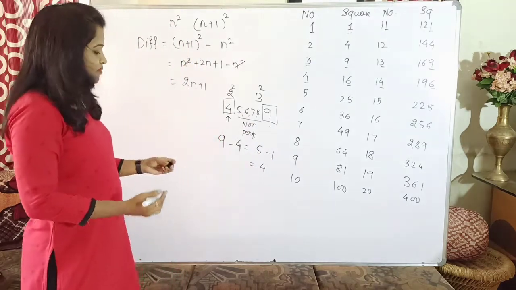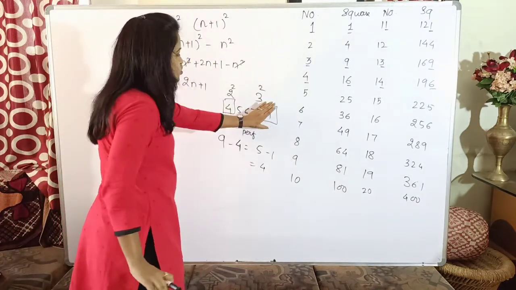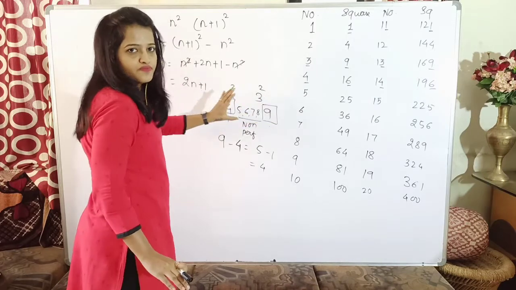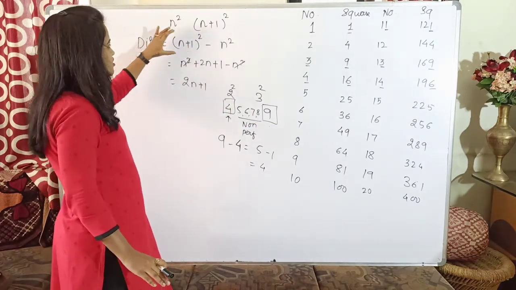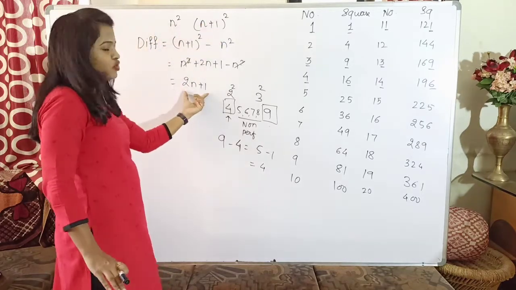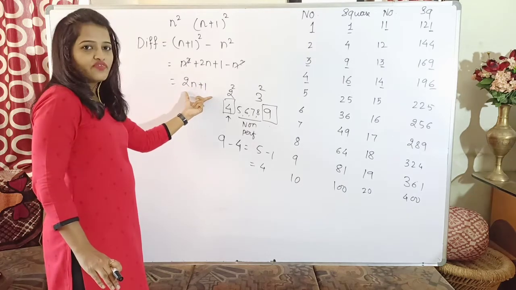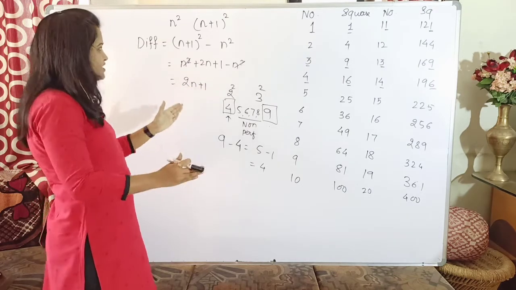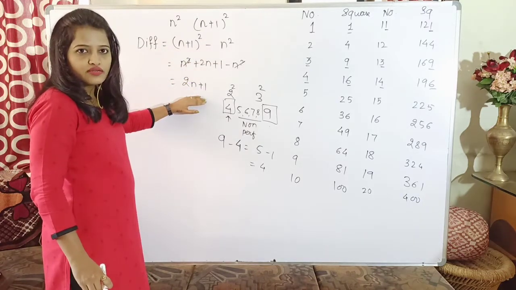So what am I doing here? I was subtracting the squares of two consecutive numbers. Here itself we have found that the difference of squares of two consecutive numbers is equal to 2n plus 1. It means whatever values are present between these two numbers will all be equal to this 2n plus 1.